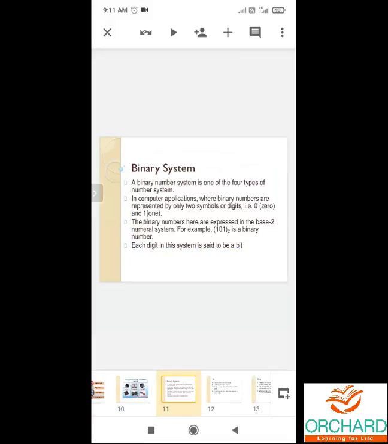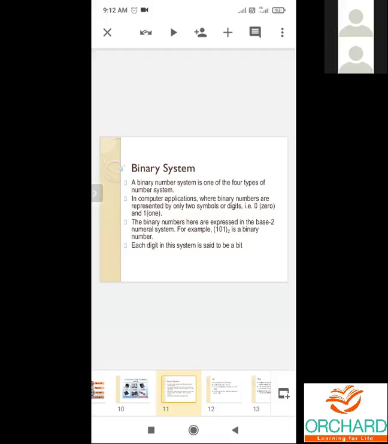Binary system. Computers cannot understand human language. They only understand binary language. The binary system consists of 2 digits, zeros and ones. Whatever instructions we give to the computer through our keyboard are converted into binary language for the computer to understand.